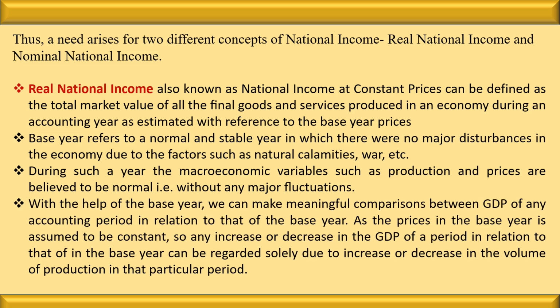With the help of the base year, we can make a meaningful comparison between the GDP of any two accounting periods in relation to the base year. As the prices in the base year are assumed to be constant, any increase or decrease in the GDP is on account of an increase or decrease in the volume of production in that particular period.